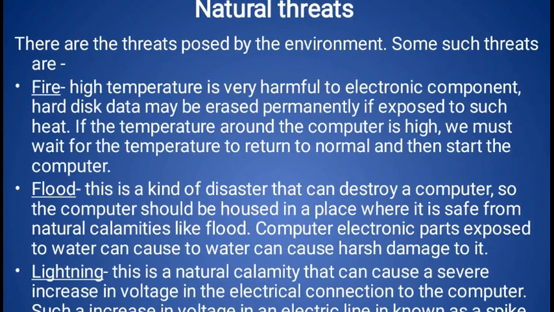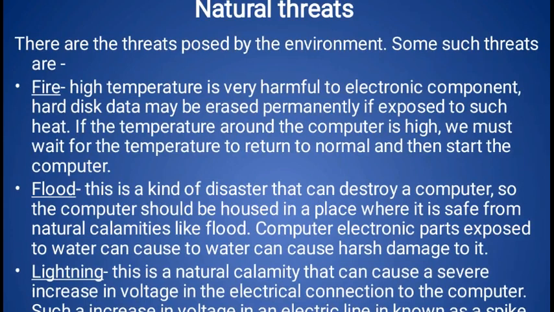Encrypting means the original data is converted into another form. This other form cannot be read easily by another person. Only an authorized person can understand it. So we must encrypt the hard disk. We can also place the computer in a safe and secure location.